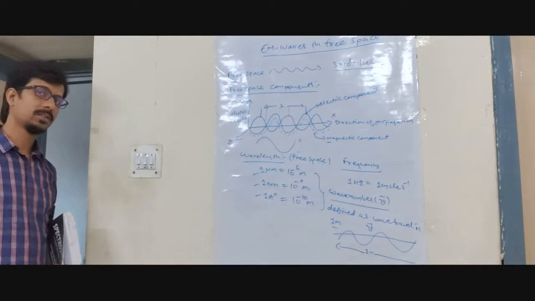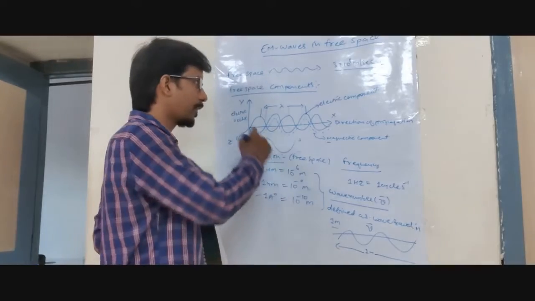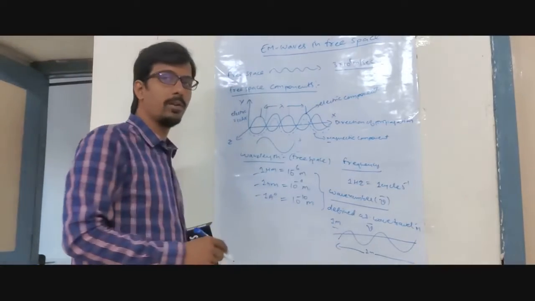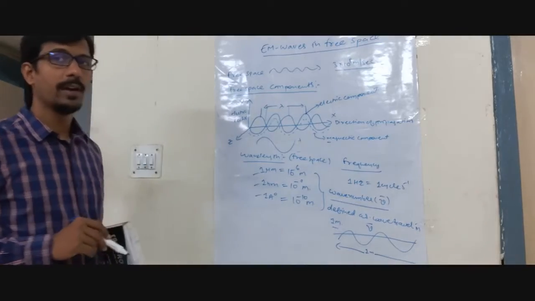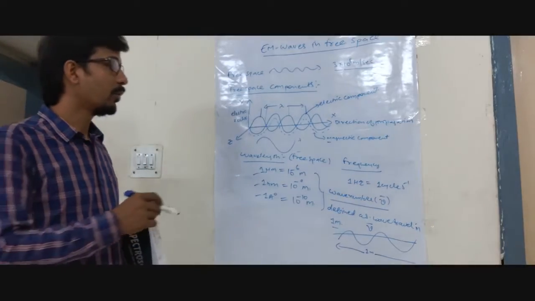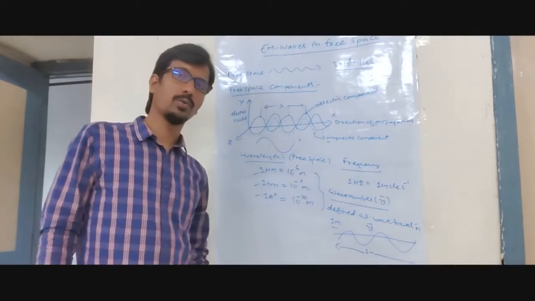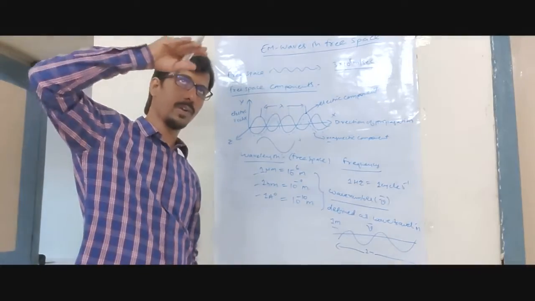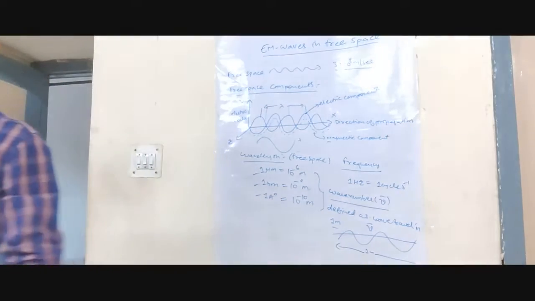Now why are we discussing all these things? If you know this fundamental frequency, wavelength and wave number, overall we can get the fundamentals of how the wave is going to travel. So now we are moving to how actually the wave is going to propagate, and how it is going to act in different media, we will try to see.